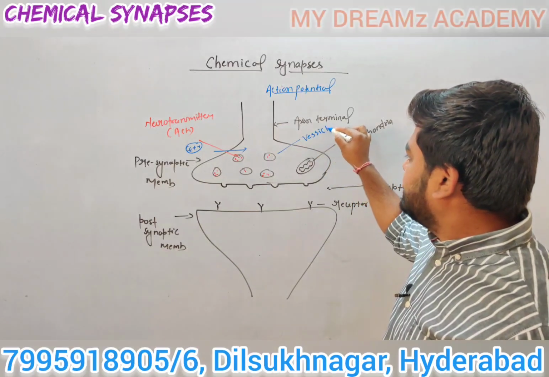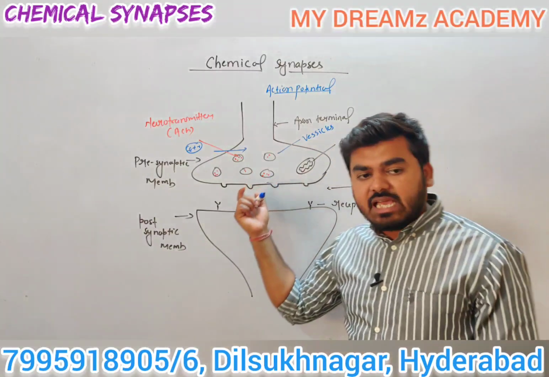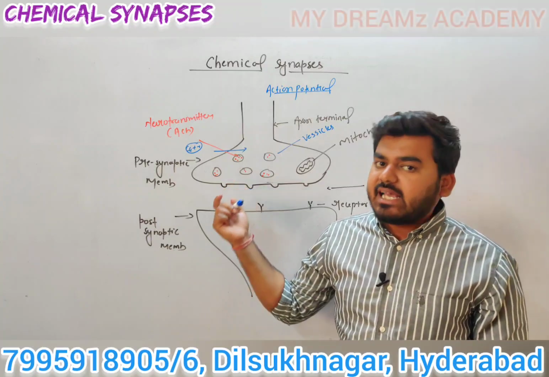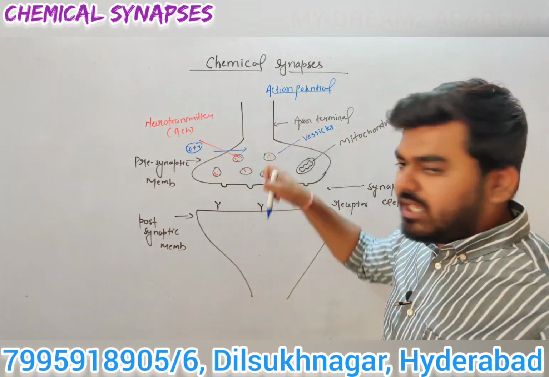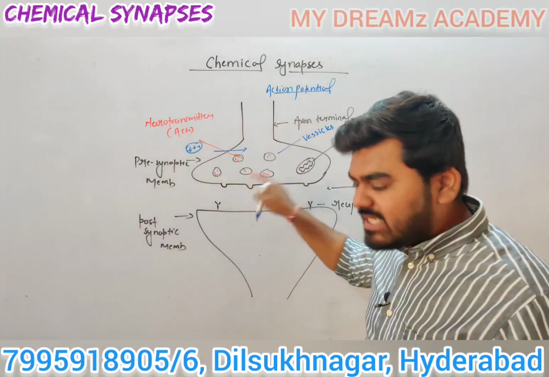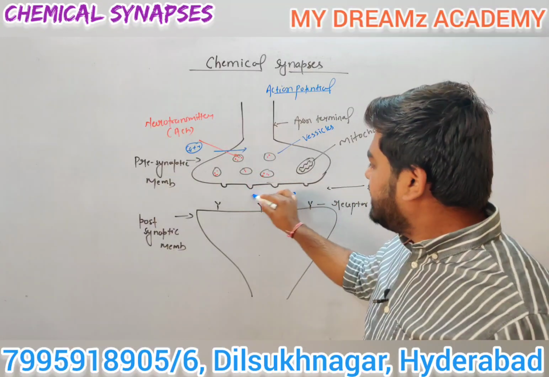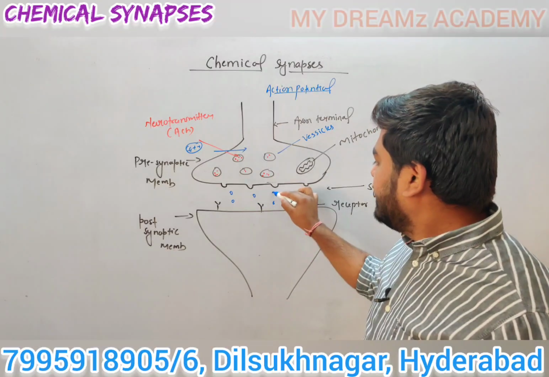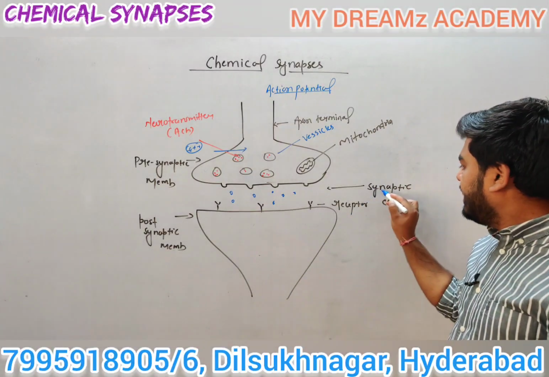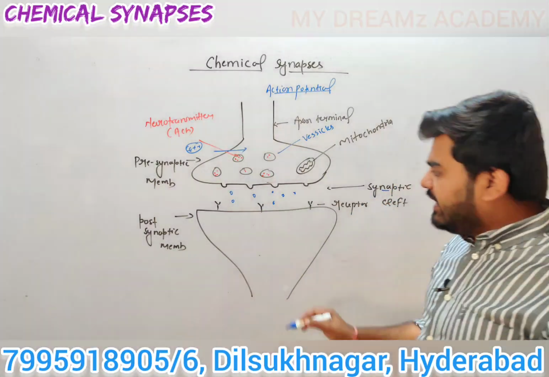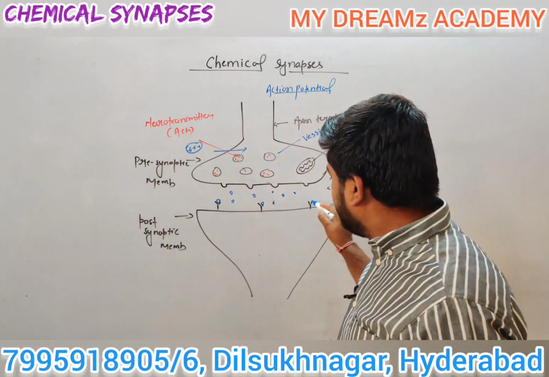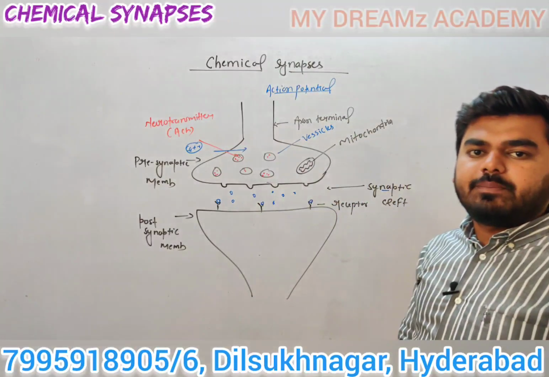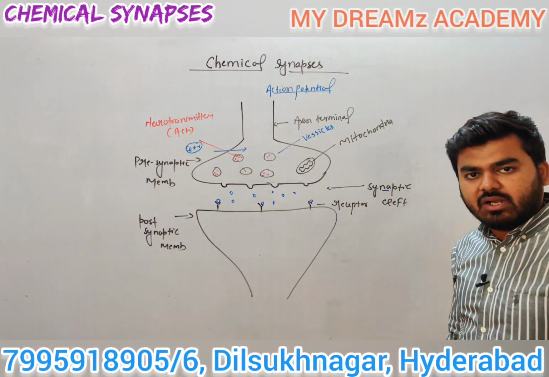The vesicles have acetylcholine, so this acetylcholine is released from the presynaptic membrane, from the vesicle region, and finally this neurotransmitter reaches the synaptic cleft region. After that, the acetylcholine binds to the receptor of the postsynaptic membrane.